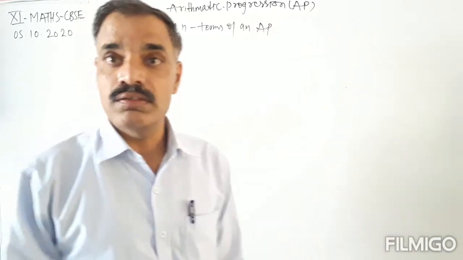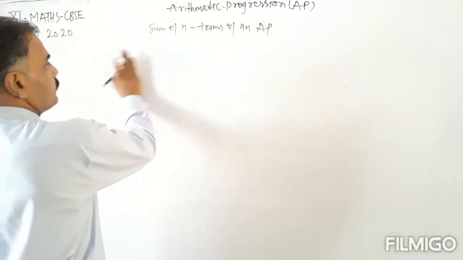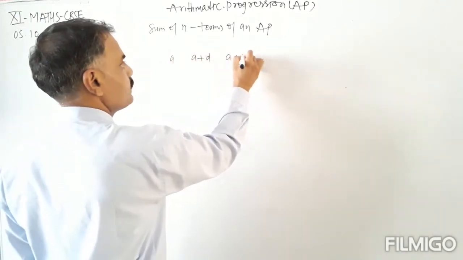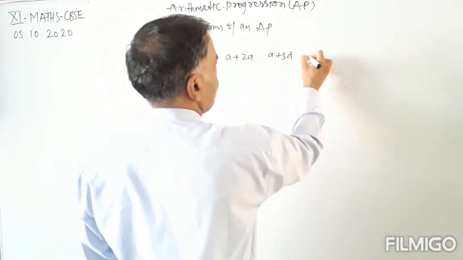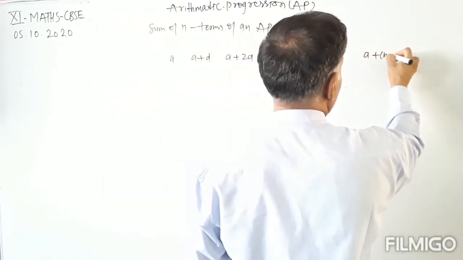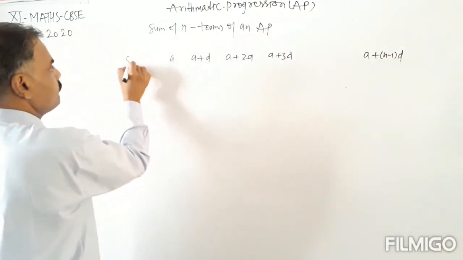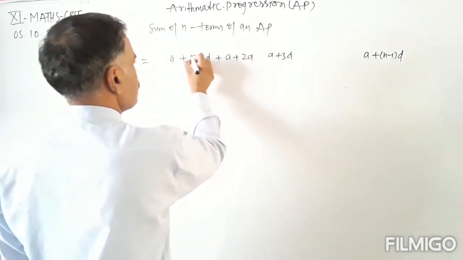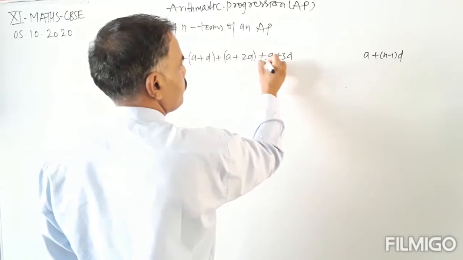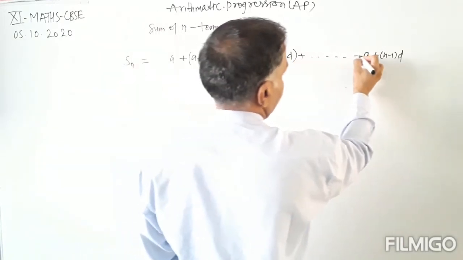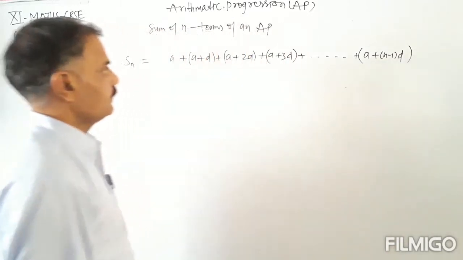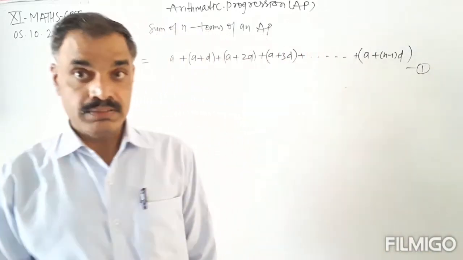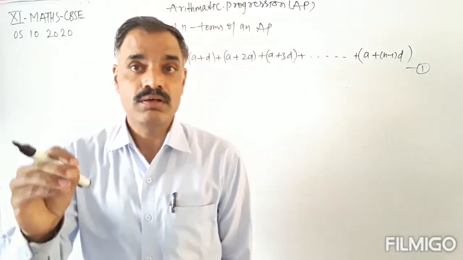So n terms of the AP are a, a plus d, a plus 2d, a plus 3d and so on, a plus n minus 1 into d. Sn equals a plus a plus d plus a plus 2d plus and so on plus a plus n minus 1 into d. This is equation number first.